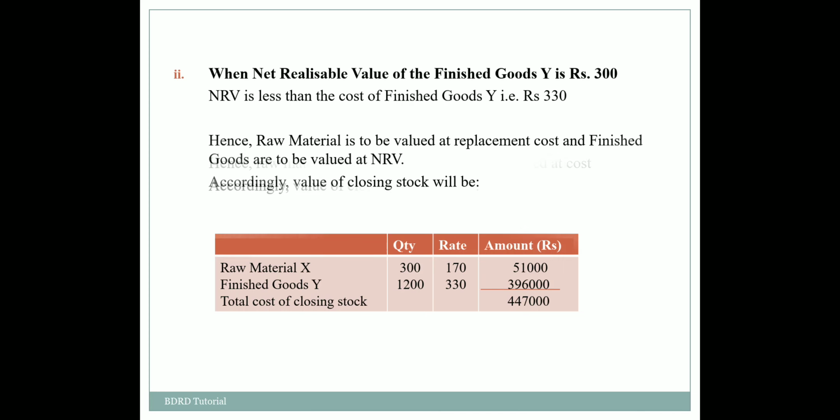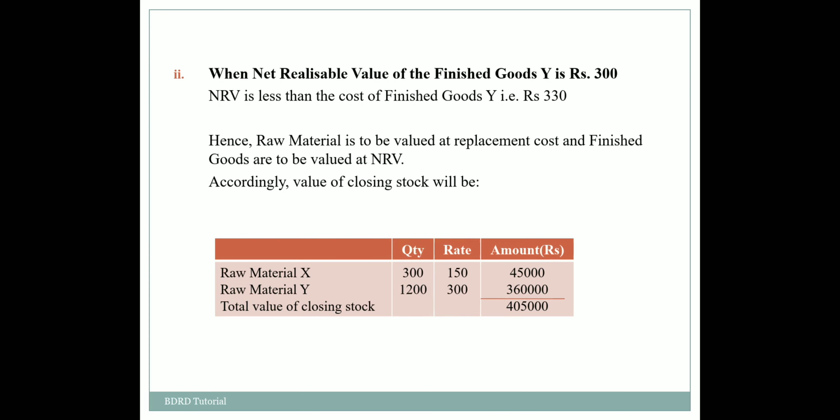In contrast, in the other case, the net realizable value is lower than the cost of finished goods.